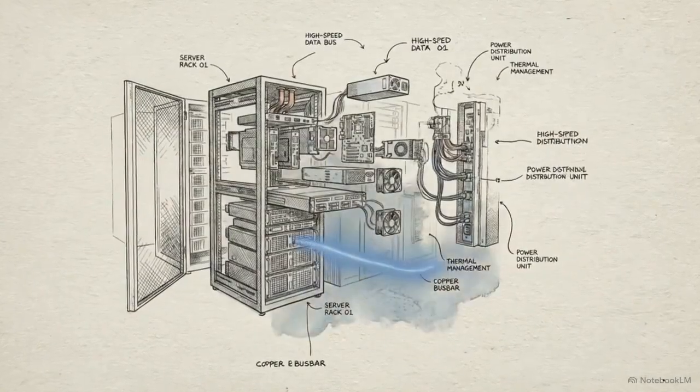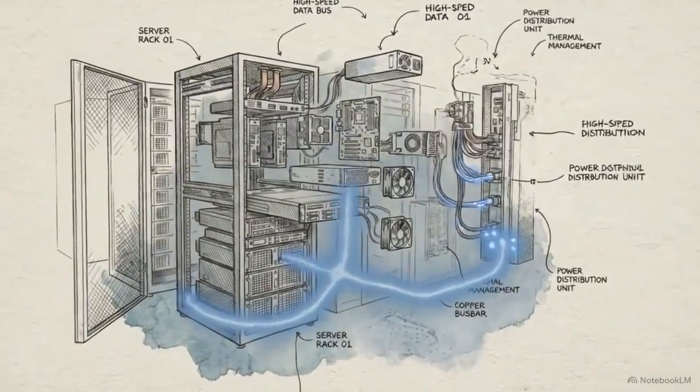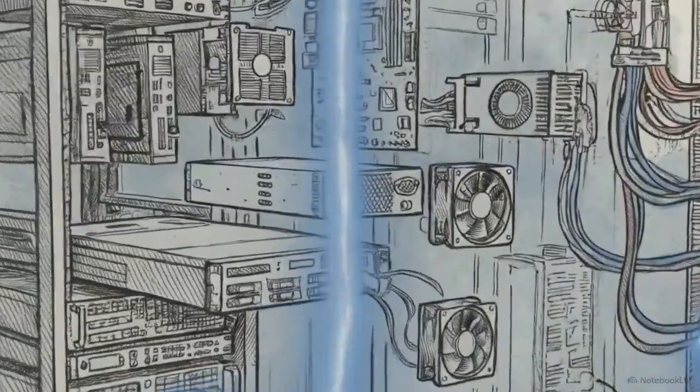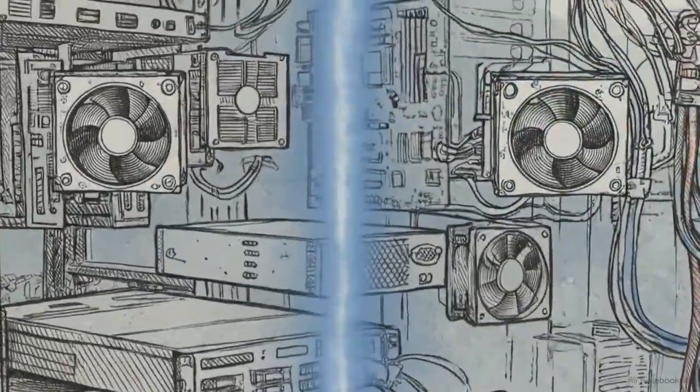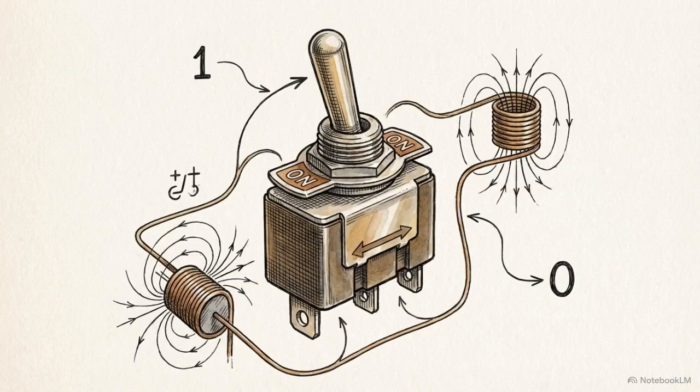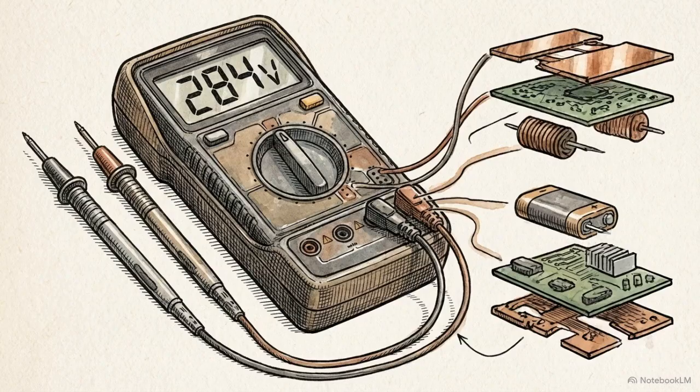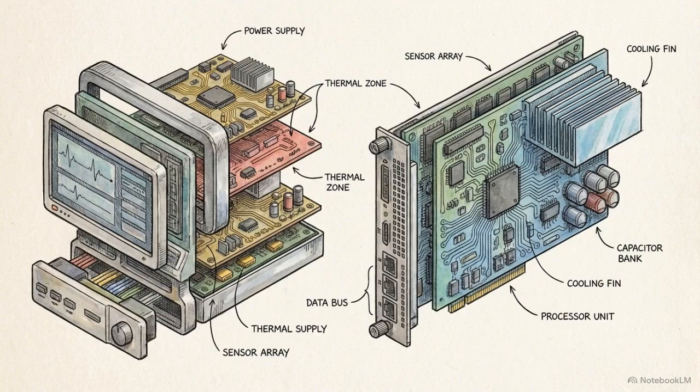Modern infrastructure, from highly synchronized data centers to critical hospital life support systems, requires a continuous and flawless supply of power to function. We often treat electricity as a simple binary state, assuming that as long as the lights turn on, the system is working. But mere availability is no longer an adequate metric for success. The operational efficiency and structural safety of these modern facilities are entirely governed by power quality.